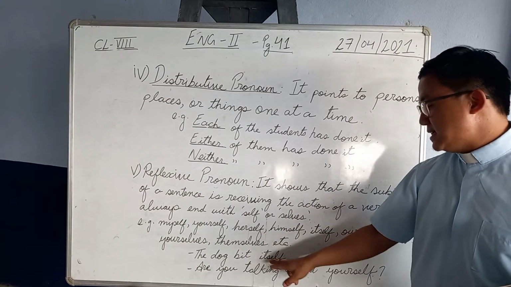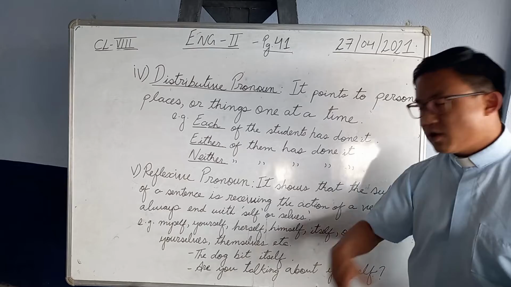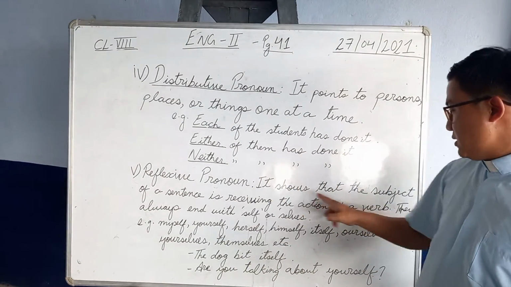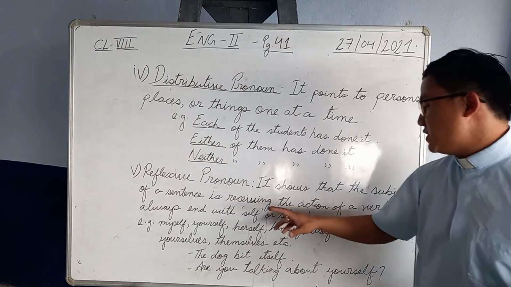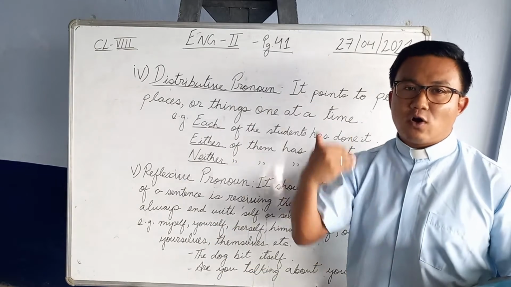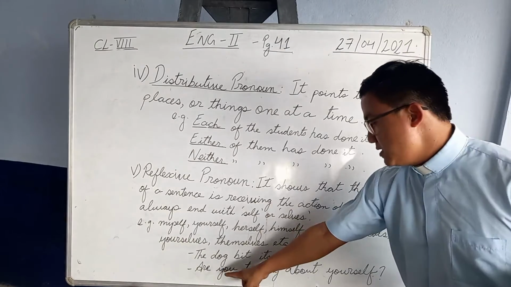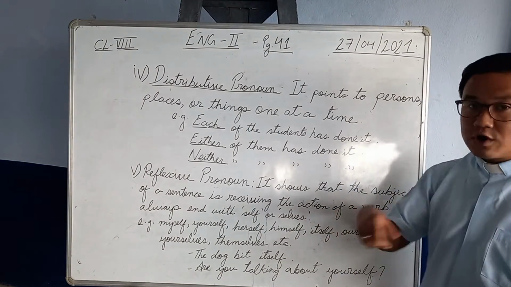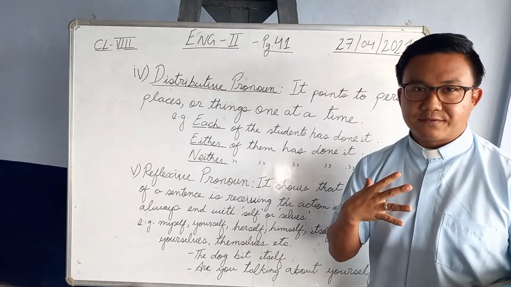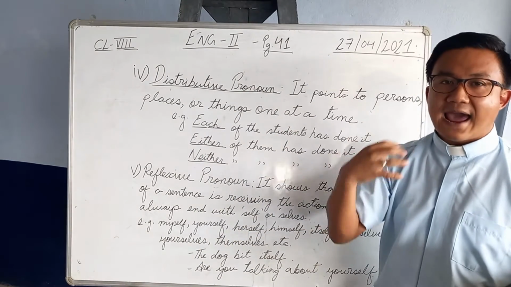Okay, now see the example in sentence form. The dog bit itself. Now this is the reflexive pronoun. Now here what's happening? The dog is biting, and whom is it biting? Itself. The subject of a sentence is receiving the action of a verb. Action is done also by the subject and is received back also by the same subject. Dog bit itself. Similarly, are you talking about yourself? So you are talking about whom? About yourself. The subject itself is doing also and receiving back the action also.